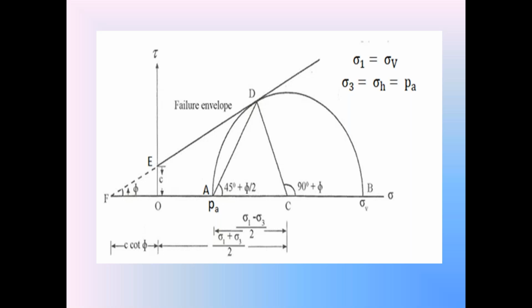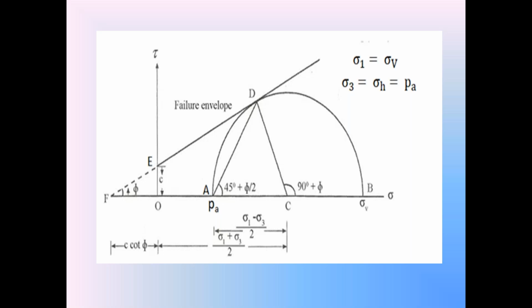So in that diagram, AB is the Mohr stress circle for the active condition of the backfill, the circle with diameter AB. It is the Mohr stress circle at the failure condition of the backfill in active condition.